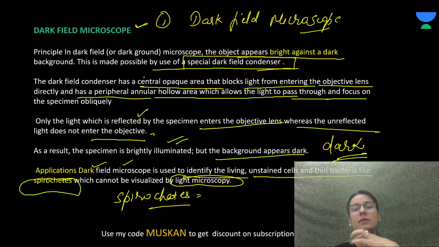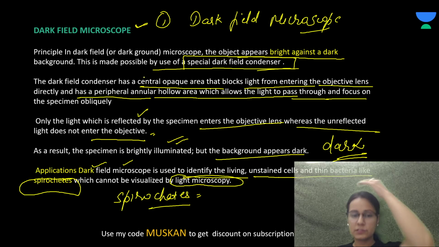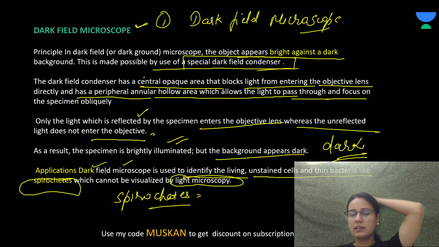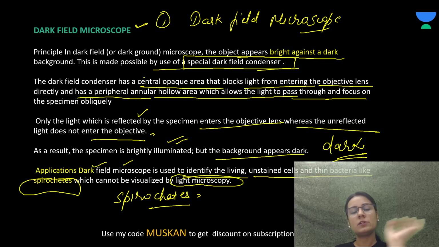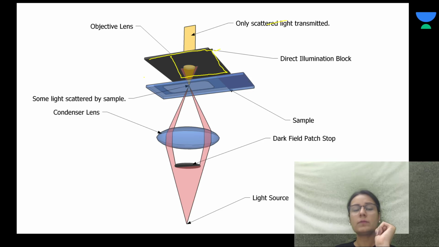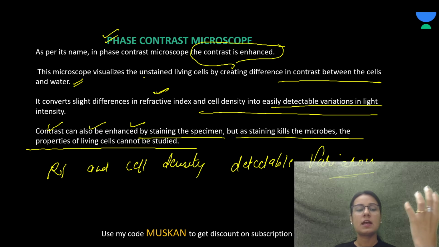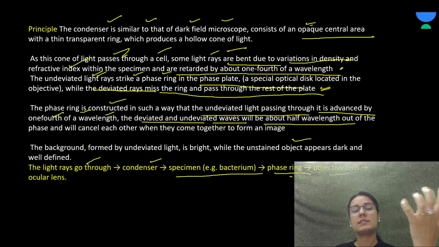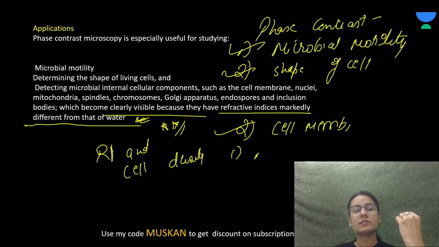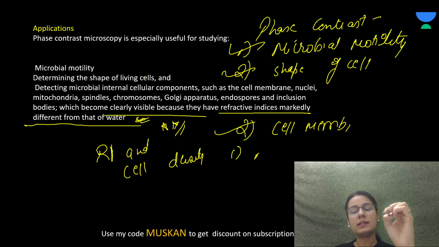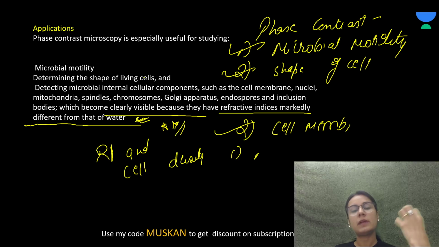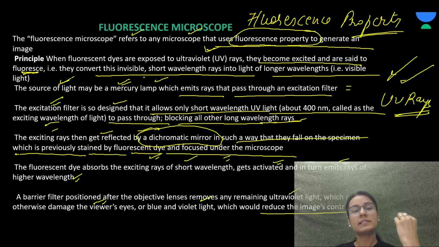Dark field, that is the background is dark against which the specimen is checked, right? Now for the spirochetes, we use the dark field microscope. And phase contrast, that is, the contrast is enhanced because of the refractive index and the cell density, and it is therefore used to see the motility and the shape and the intracellular components of the cell.